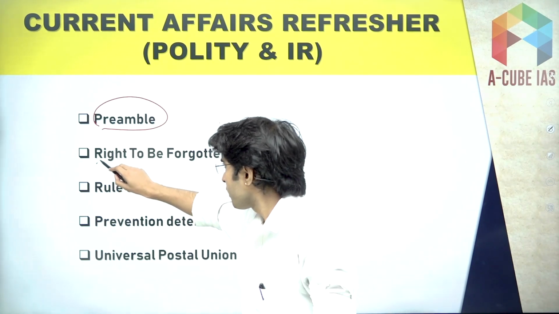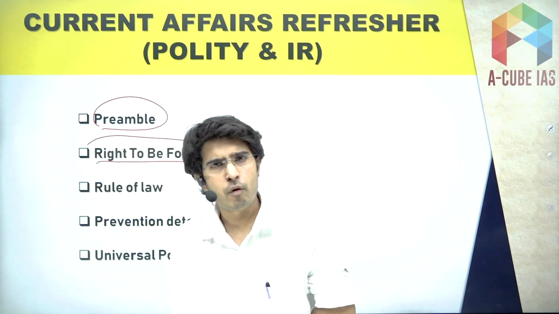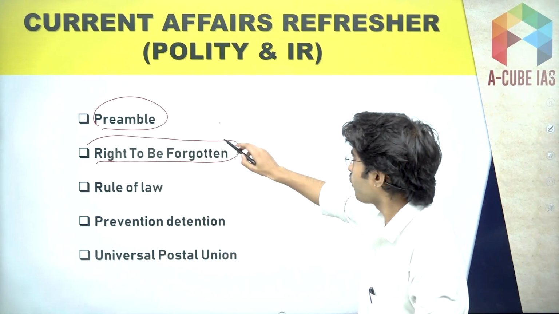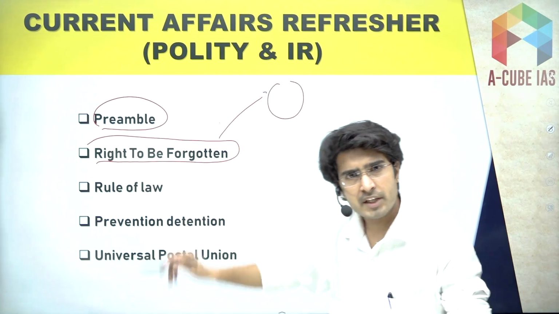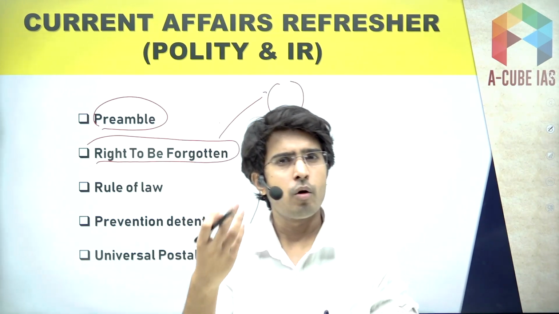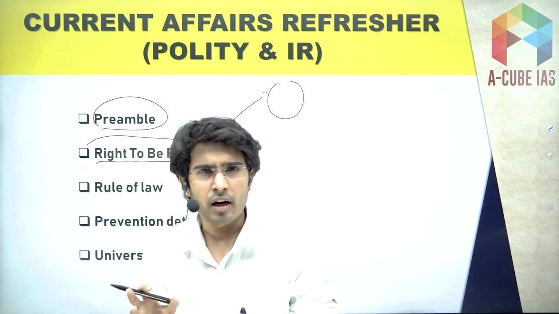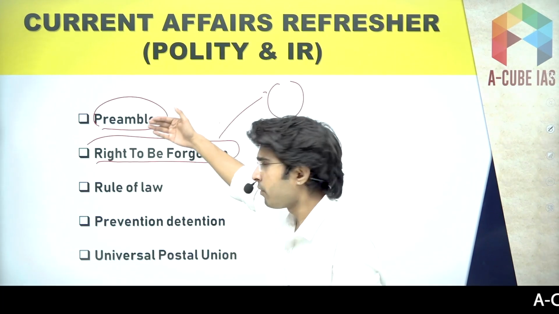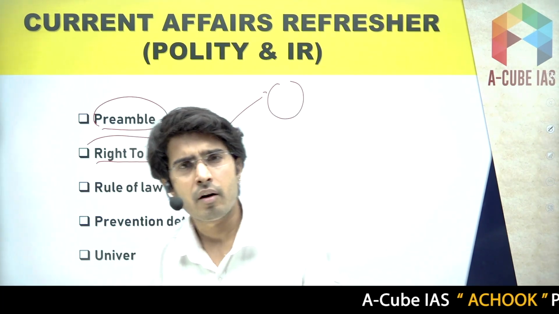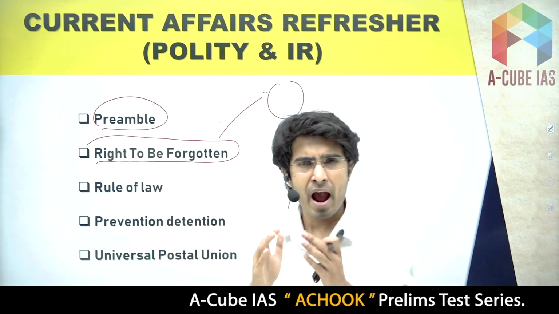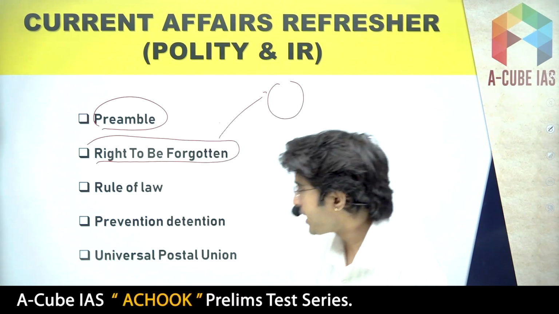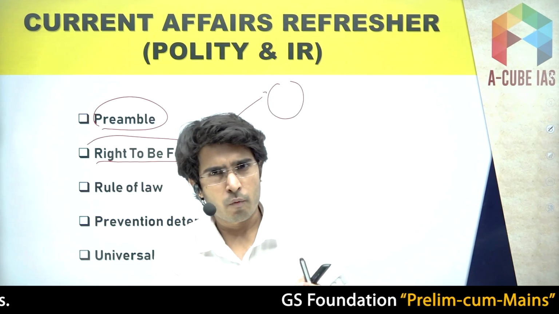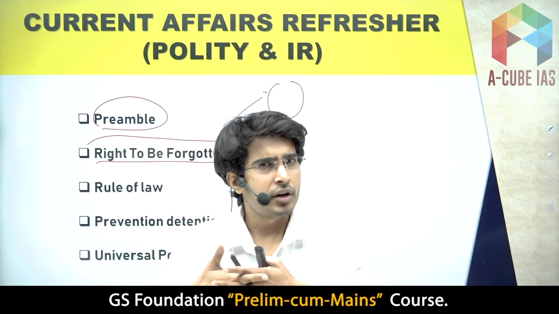Then the right to be forgotten. See, this right to be forgotten was also in news. You know that if you want to get your data erased, suppose your data is available on any public platform or online platform, and this data is no longer relevant, no longer necessary, and you want to get it removed, you can get it removed under the right to be forgotten. Although we do not have any comprehensive law which contains the definition of the right to be forgotten, we actually introduced a bill, which is the Data Protection Bill.